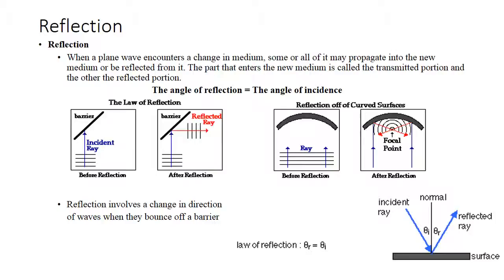Reflection. Reflection is when a plane wave encounters a change in medium. Some or all of it may propagate into the new medium or be reflected from it. The part that enters the new medium is called the transmitted portion, and the other the reflected portion. The angle of reflection equals the angle of incidence. Reflection involves a change in direction of waves when they bounce off a barrier.